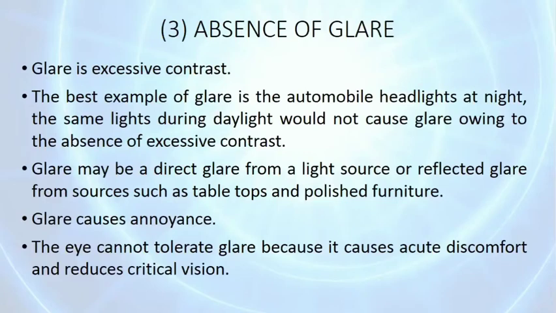Then absence of glare. Glare means excessive contrast. The best example of glare is automobile headlights at night. Glare may be direct glare from a light source or reflected glare from a source such as tabletops and polished furniture. Glare causes annoyance. The eye cannot tolerate glare because it causes acute discomfort and reduces critical vision.